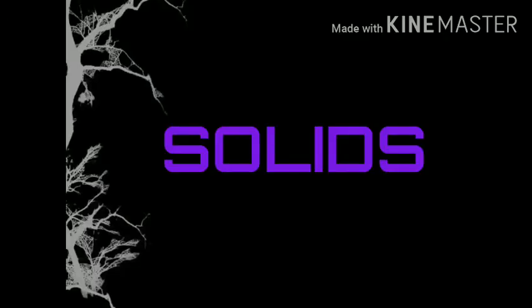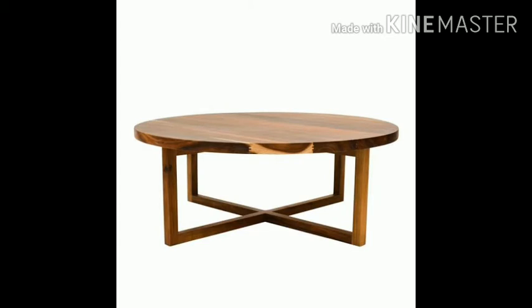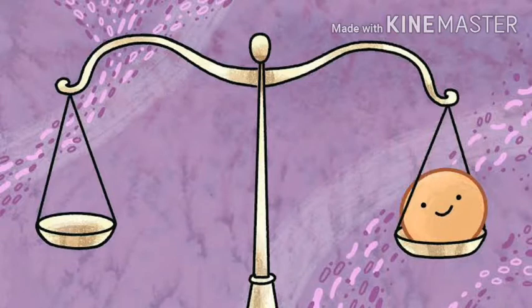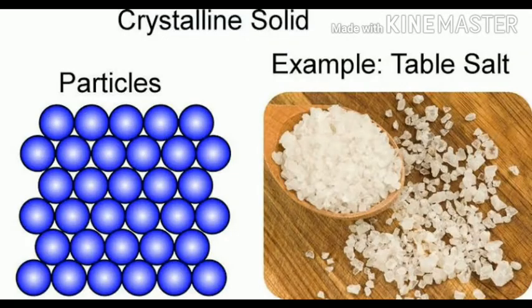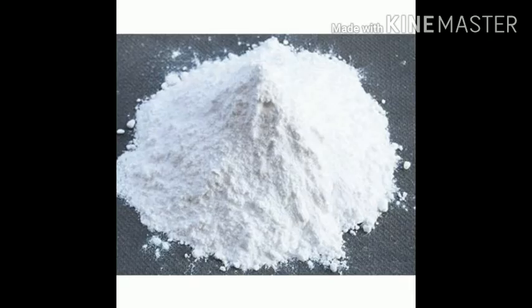Let's learn about solids. Solids have definite shape and size. They have weight and occupy space. Therefore, they have a fixed mass and definite volume. Solids can be hard or soft, smooth or rough, crystalline or powdered.